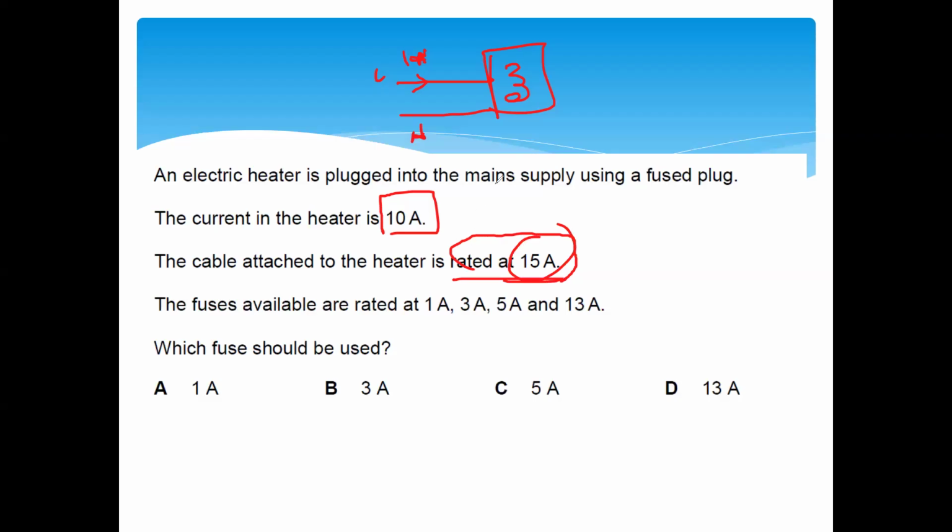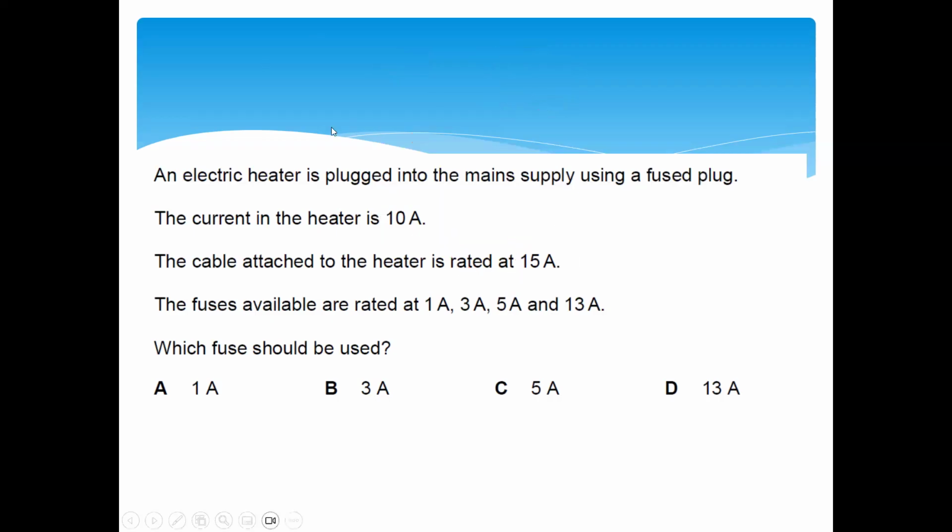But whenever we select a fuse, we don't check how much current the wire can carry. We always select according to the device. So our device needs 10 amps. What is the suitable fuse rating? It should be a bit more than that. Of the options available, 13 ampere is a bit more. That's why we select D as the right answer. Is it clear, this one?